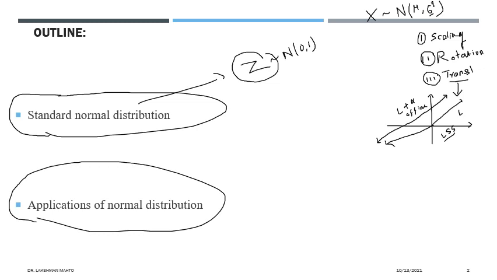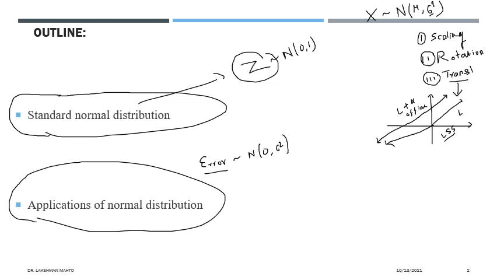When we calculate probability of error, people usually assume that the error is normally distributed, with zero mean and some variance.